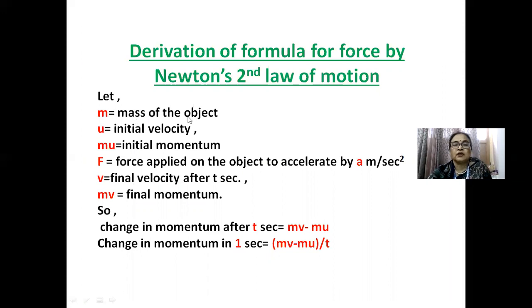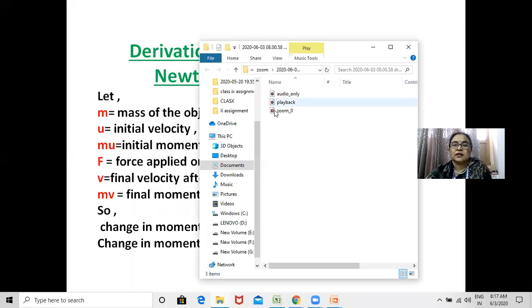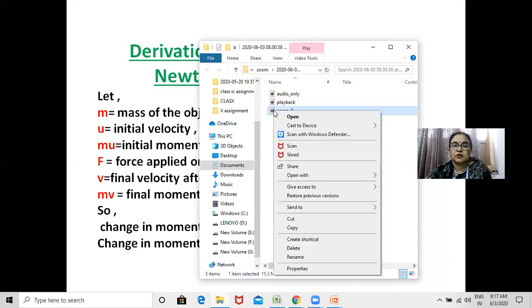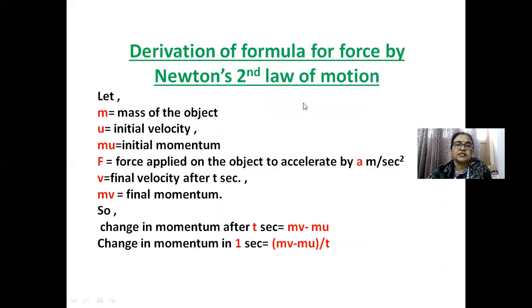Consider that m is the mass of the object, u is the initial velocity and mu is the initial momentum, F is the force applied on the object, accelerated by a meter per second square, v is the final velocity after t seconds and mv is the final momentum.